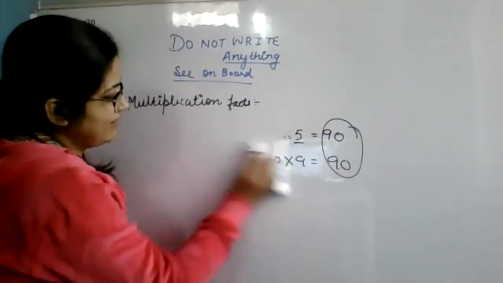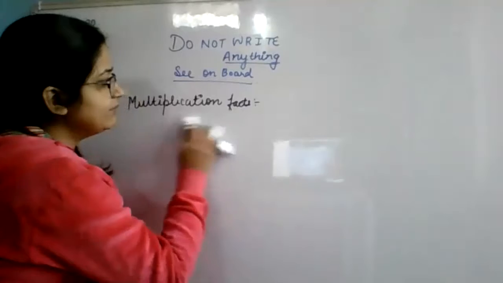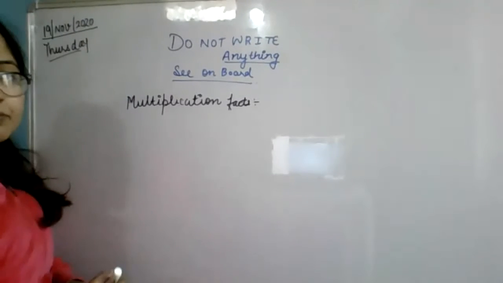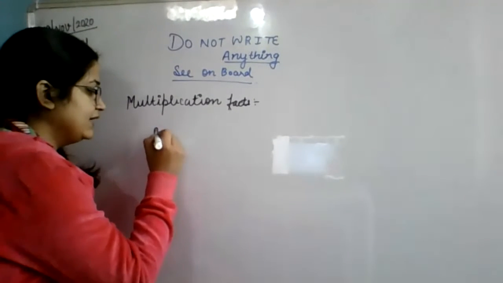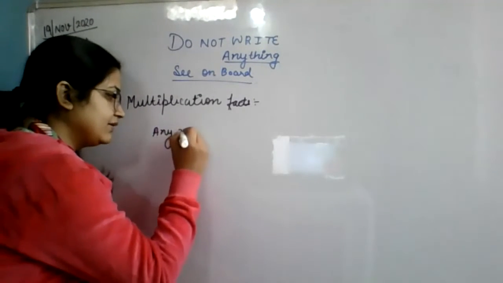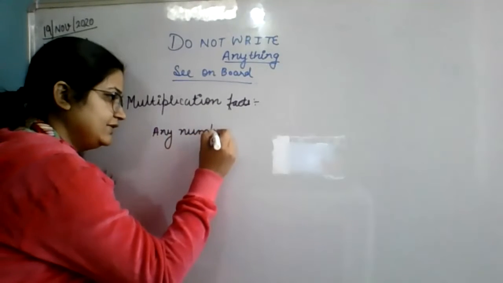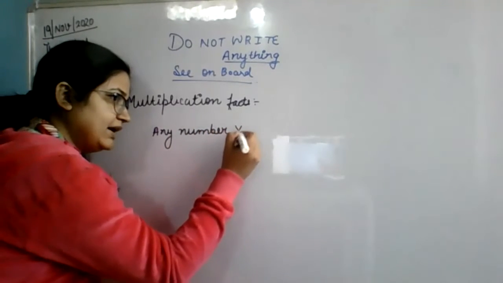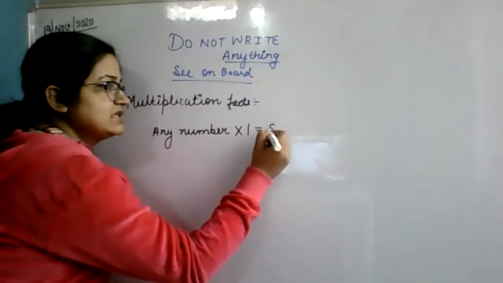Another multiplication fact is, when you multiply any number by 1, you will get the same answer.